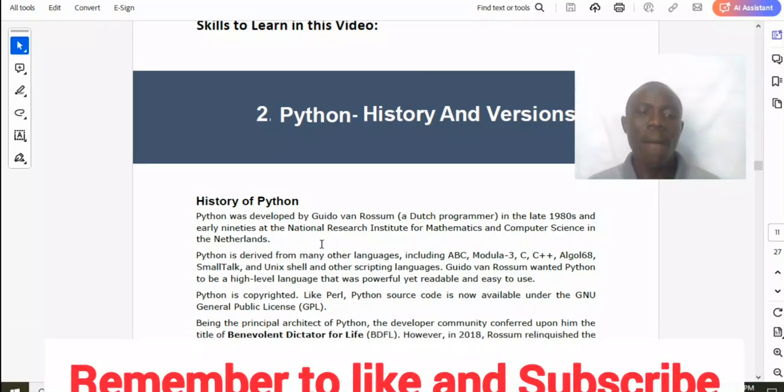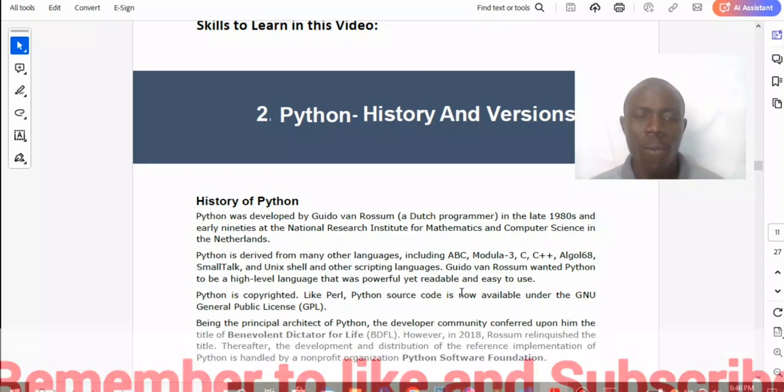So let us continue and see. Python is derived from many other languages, including ABC, Modula-3, C, C++, ALGOL 68, Smalltalk, and Unix shell and other scripting languages. Guido van Rossum wanted Python to be a high-level language that was powerful yet readable and easy to use. So you see the history or background of Python. Python is copyrighted. Like Perl, Python source code is now available under the GNU General Public License, so you can find it there.